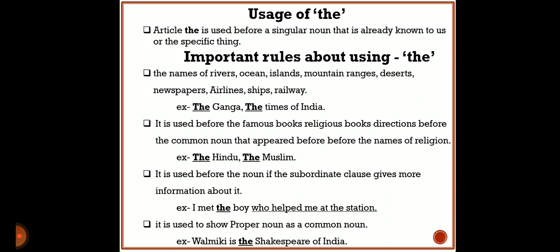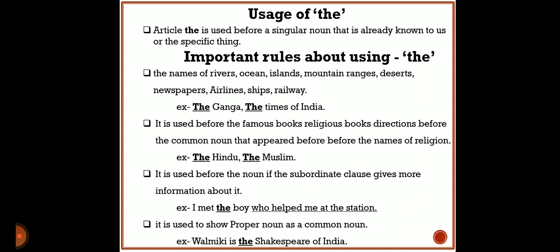It is a subordinate clause because this clause gives more information about the boy whom you met. And when the subordinate clause is given and the noun appears before that subordinate clause, before that noun we have to take the article 'the'.